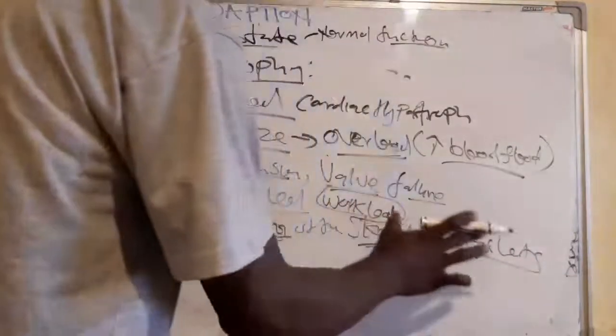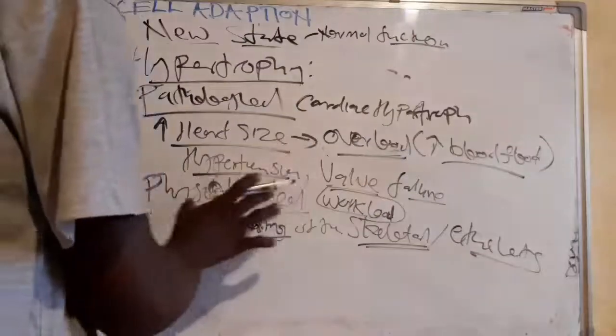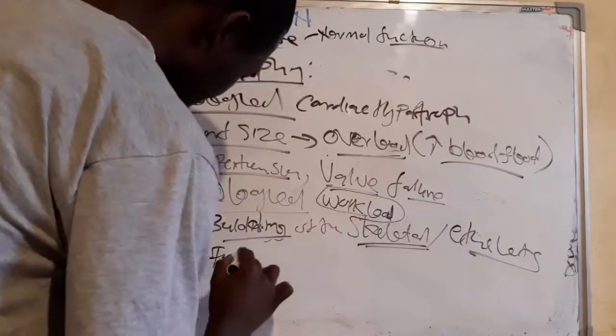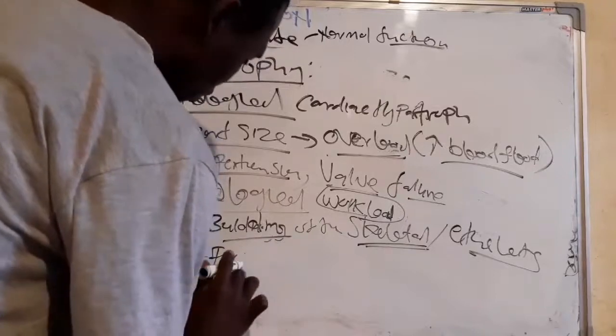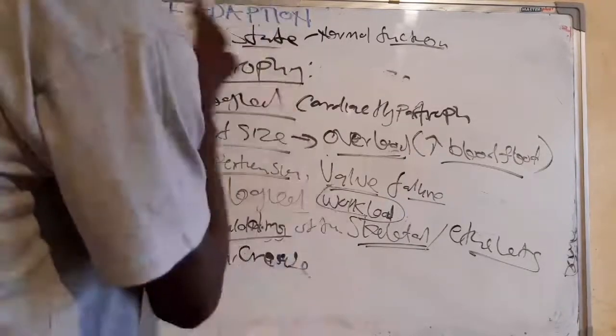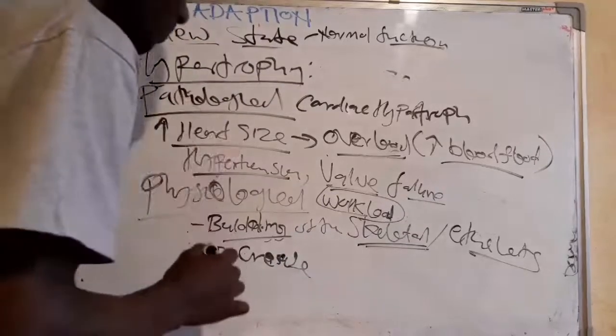So in bodybuilders and arthritis, you can see the physiological hypertrophy. It can also be seen in the increase of the uterus, which is also the same as the one we discussed under hyperplasia.